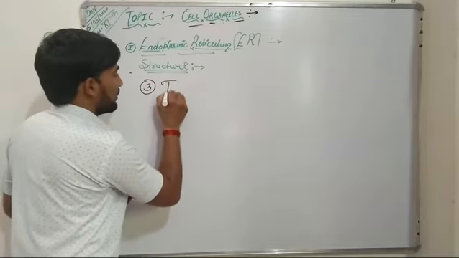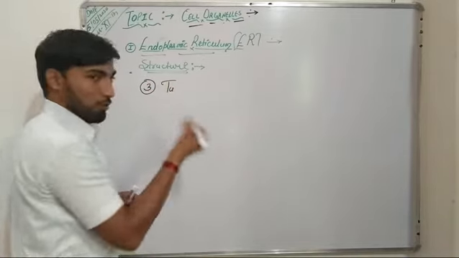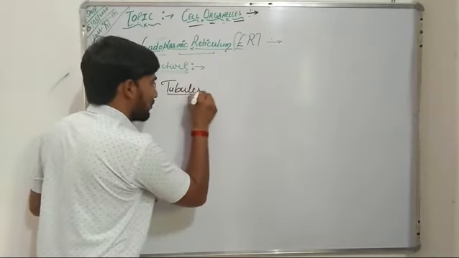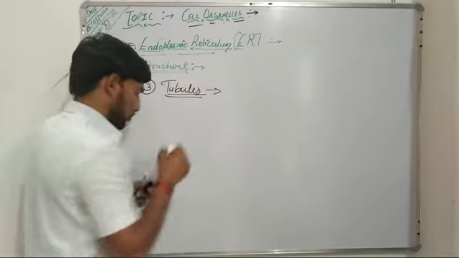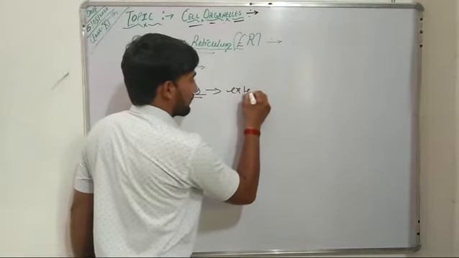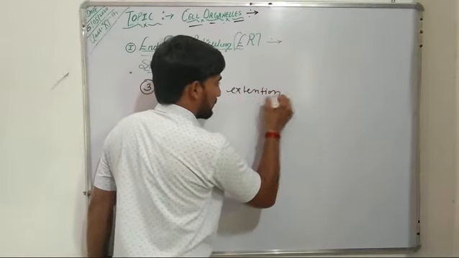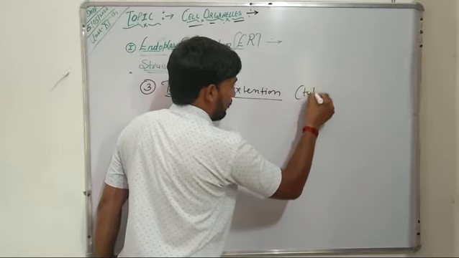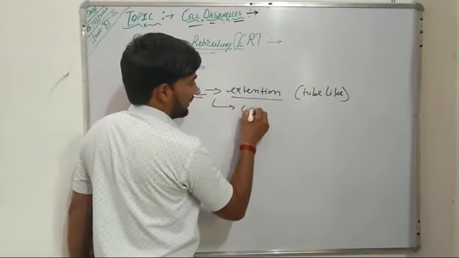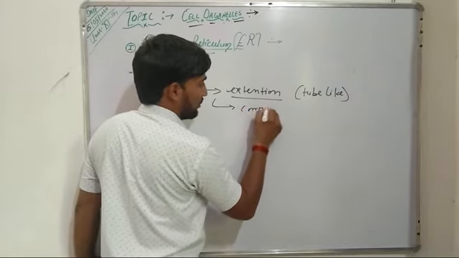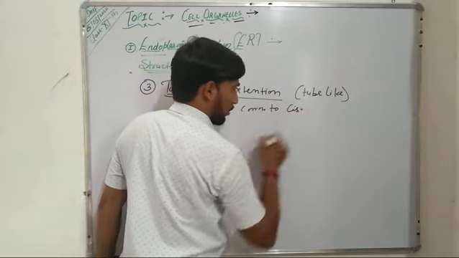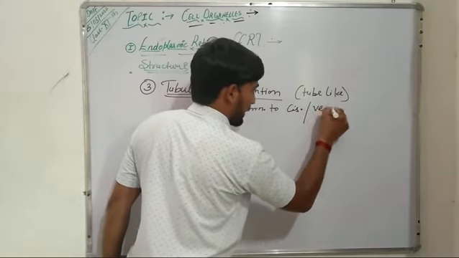Now the third type of endoplasmic reticulum, or third component of endoplasmic reticulum, is tubules. This endoplasmic reticulum also exists in the form of tubules, and these tubules are usually tube-like extensions which are connected to cisternae or to vesicles.